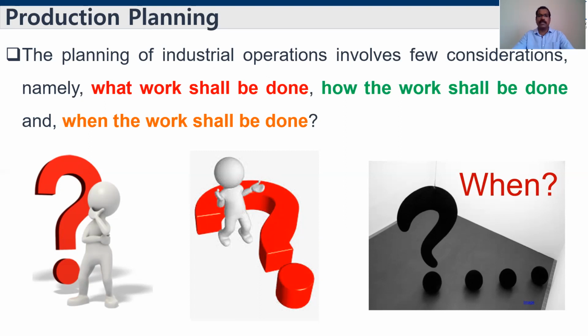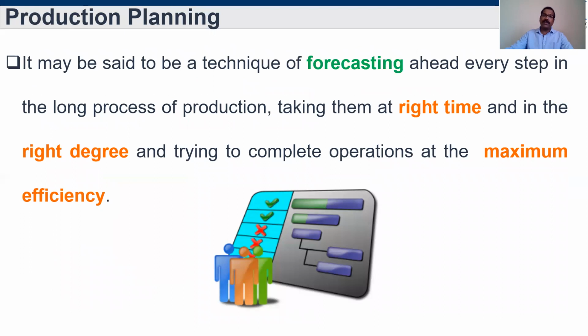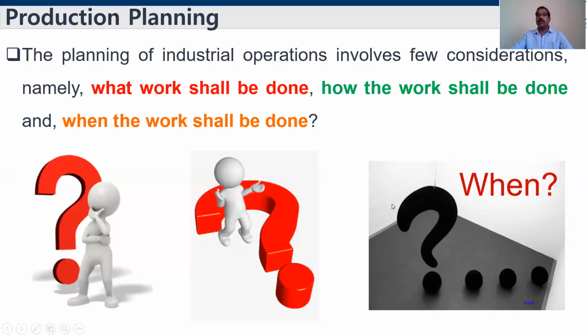These are the things we have to ask: what work shall be done, how the work shall be done, and when the work shall be done. This consideration we have to make for production planning. So what is meant by production planning? It's a technique for forecasting for a long production run, to make the right decision at the right time for getting the maximum efficiency. Then the questions we have to ask are what work, how, and when, when we go for a production plan.